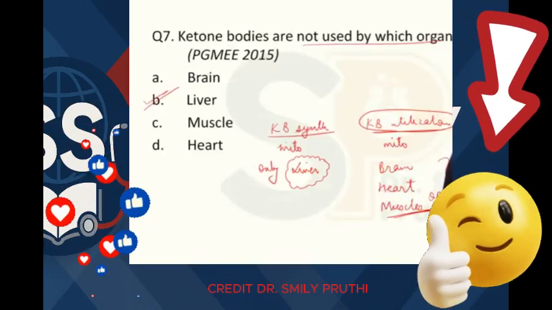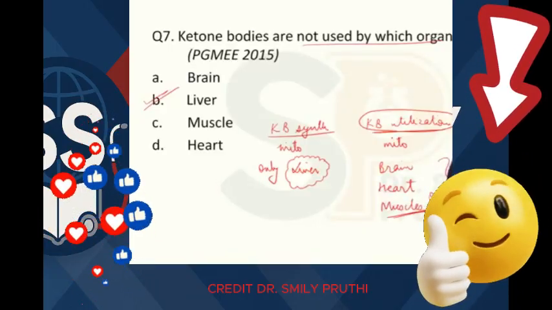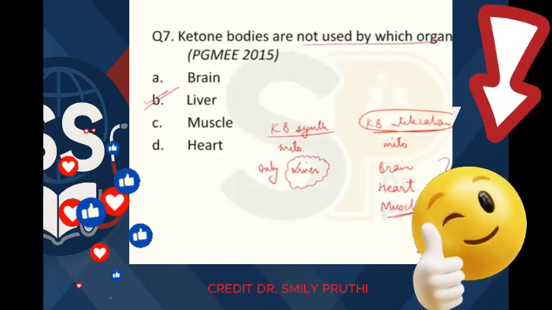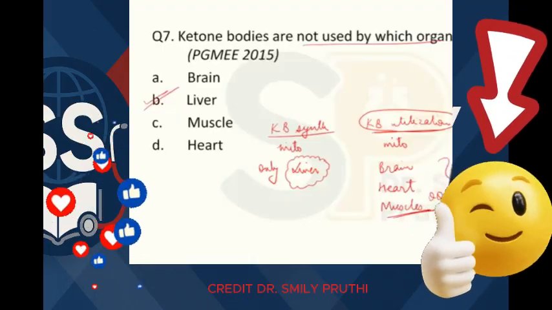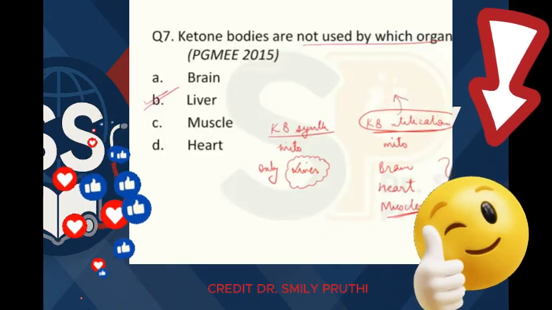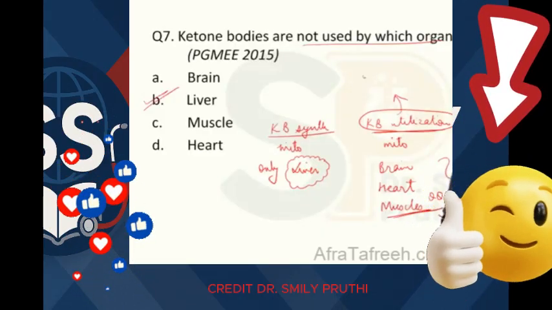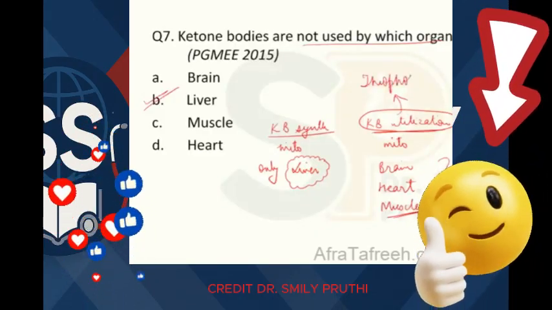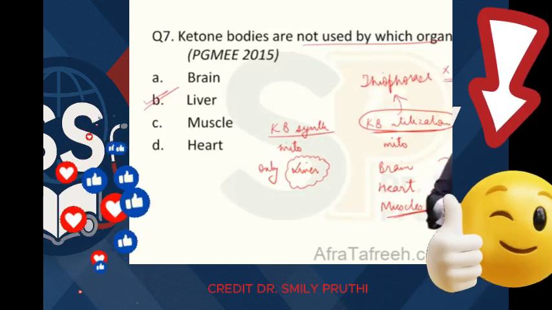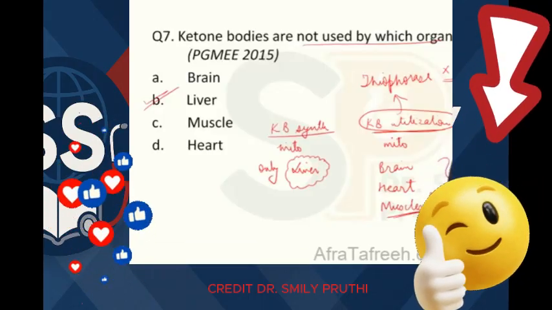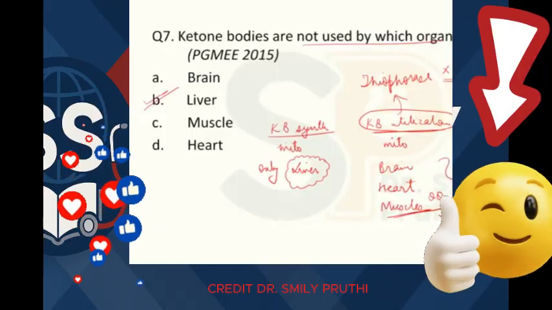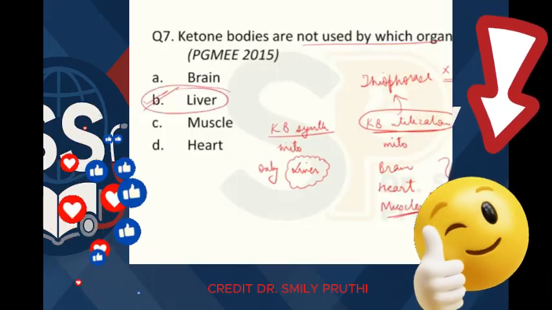Now, if the liver is making ketone bodies, obviously the liver should not use ketone bodies itself, right? Because the liver is making them for others. So nature has made a plan that the very first enzyme of ketone body utilization, that is thiophorase, is absent in the liver, so that the liver can never use ketone bodies. The liver only has to produce ketone bodies, right? So the answer to this question is liver, right?